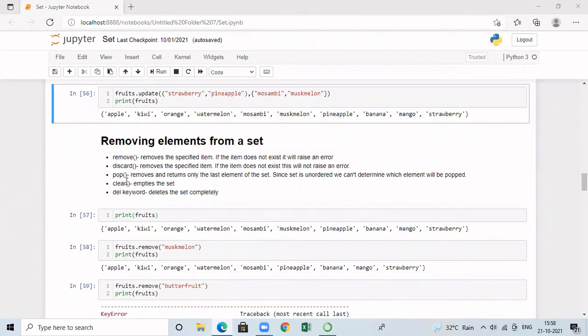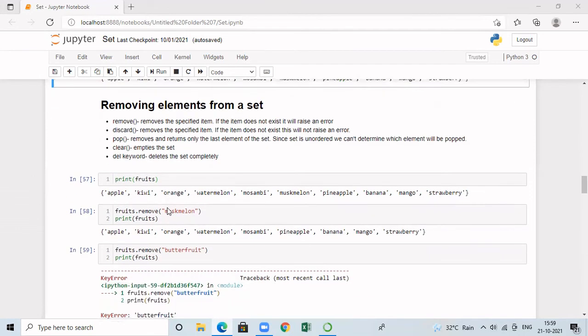And clear method is going to empty the entire set. It will be returning the empty set. And if you consider the del keyword, it will delete the set completely from the memory. In case of clear, it will clear all the contents, but the set will still exist in the memory. We can add elements to that set later. Whereas in case of the del keyword, the set is completely removed from the memory. If you try to access the set after del, you will get an error. Let's see all these things now.